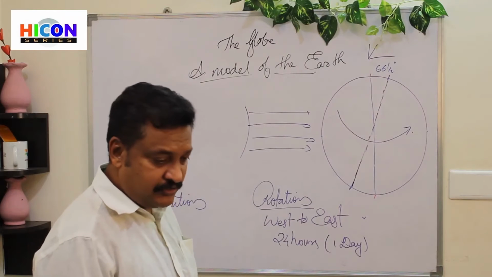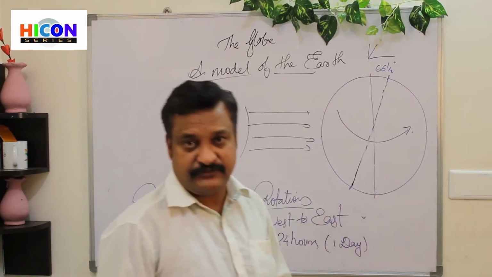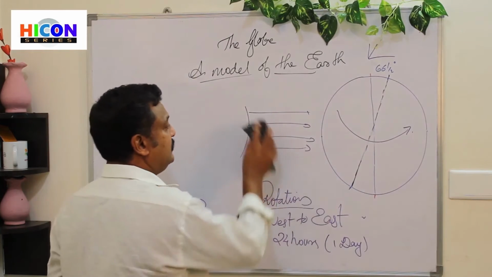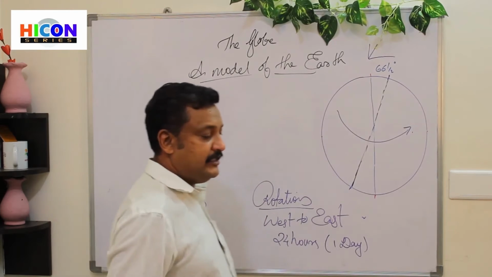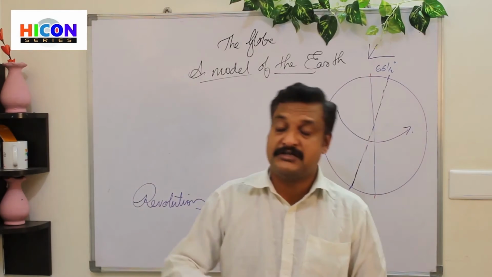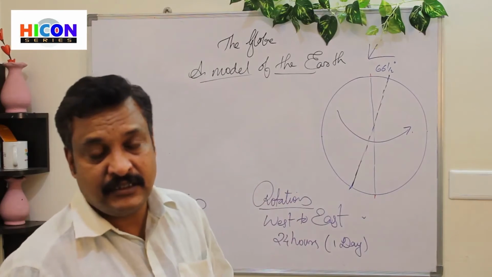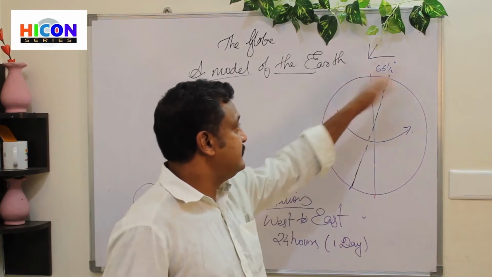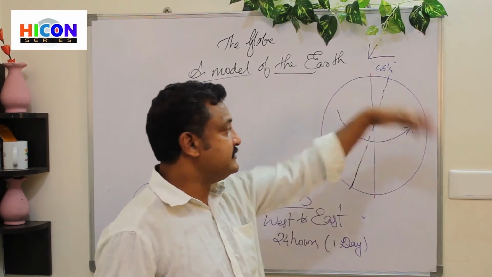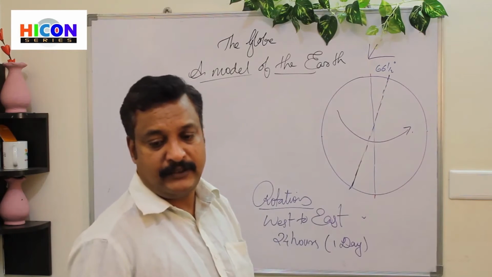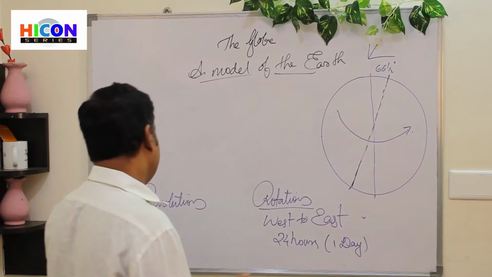So the total duration taken by the earth to complete one rotation is 24 hours, or 1 day. The rotation of the earth happens on an imaginary line that passes through the north pole and the south pole, that is called the axis, and it is tilted by 66.5 degrees to the east.